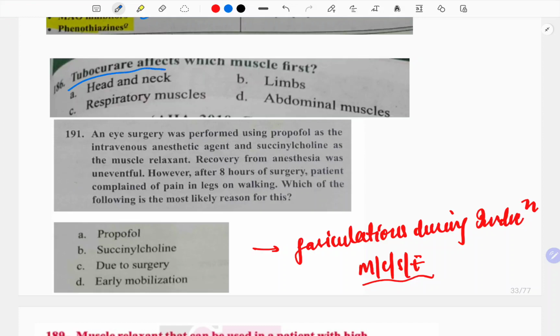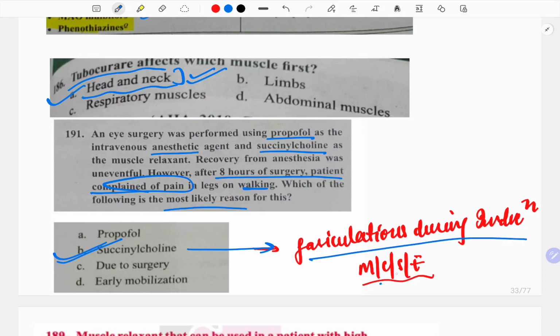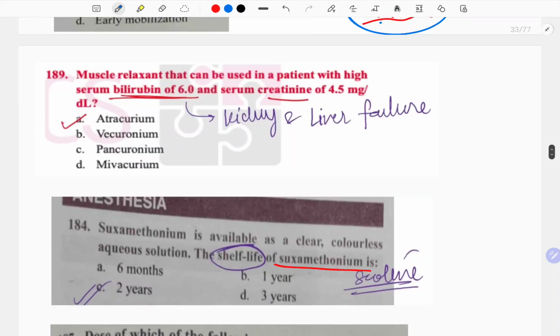Now, tubocurarine affects which muscles first? See, it affects head and neck facial muscles first. So head and neck is the answer. An eye surgeon was performing surgery using propofol intravenous and succinylcholine as a muscle relaxant. Recovery from anesthesia was uneventful. However, after 8 hours of surgery, the patient complained of pain in the legs on walking. Which of the following is most likely the reason? See, the reason is actually injection of succinylcholine because that causes fasciculations during induction and that is its most common side effect, resulting into the pain in the calves.